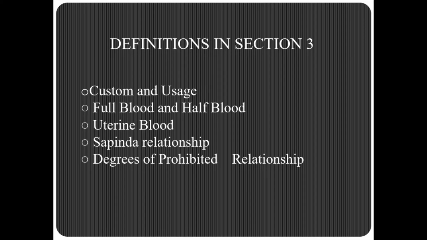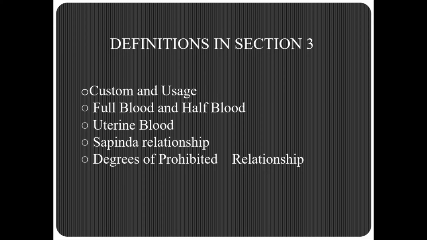So according to Sapinda relationship, two persons are related to each other as Sapinda when they are traced through the line of ascent. If in the line of ascent of the mother, then they have to be traced to the third degree, and if they are tracing the line of ascent through the father, then it has to be traced upward to the fifth degree.